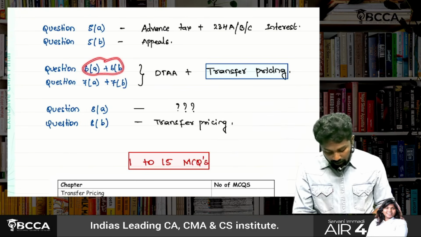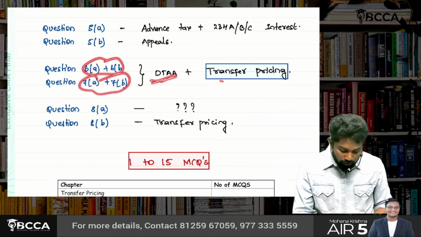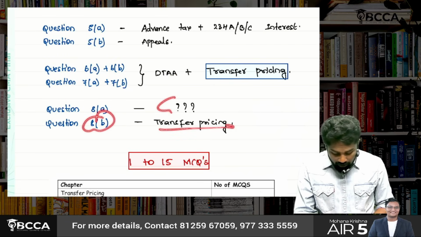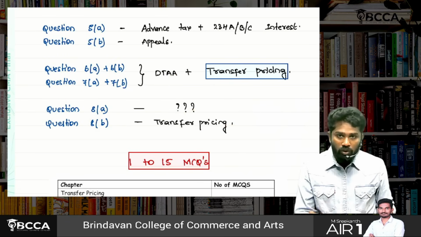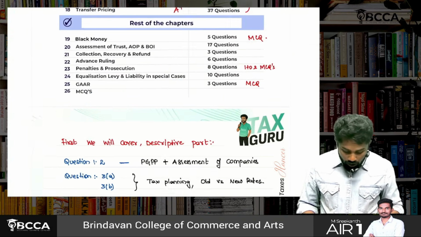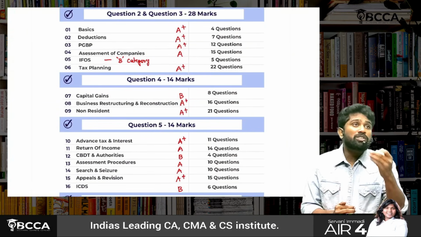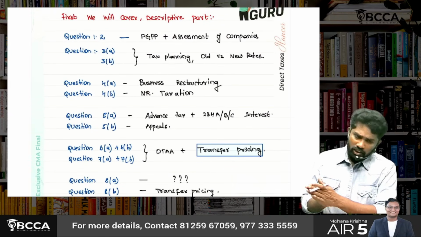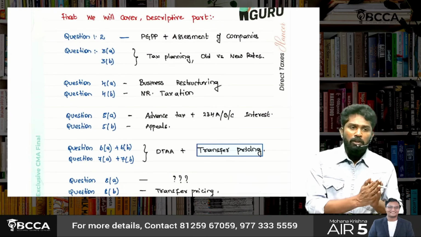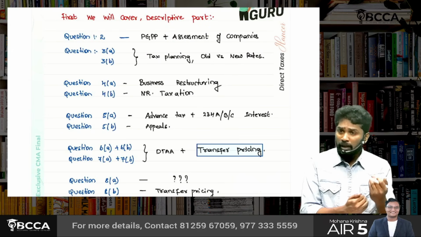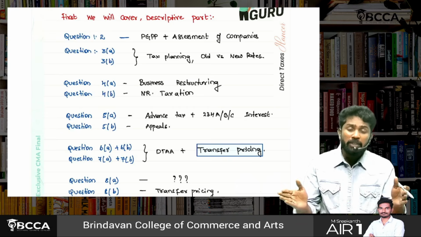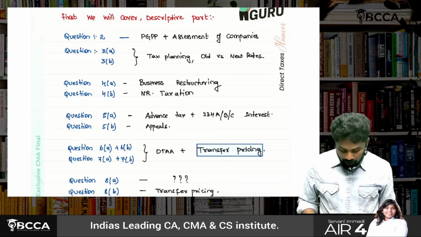6A and 6B, 7A and 7B are always from DTAA and transfer pricing chapters. 8B is also from transfer pricing, whereas 8A alone we cannot guess. Now you understood, out of all these chapters there was no 7 marks question always, only from these chapters. If you look at all those 5 exam papers, maybe at one or two places there may be differences, that also in an exceptional attempt, but otherwise this would be the pattern. PGBP and assessment of companies, first one.